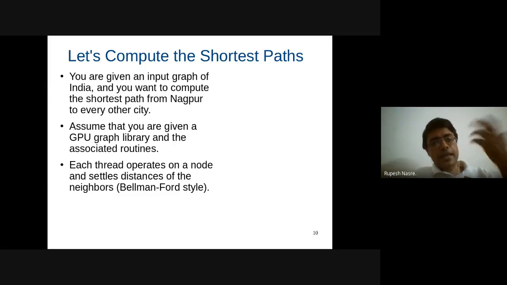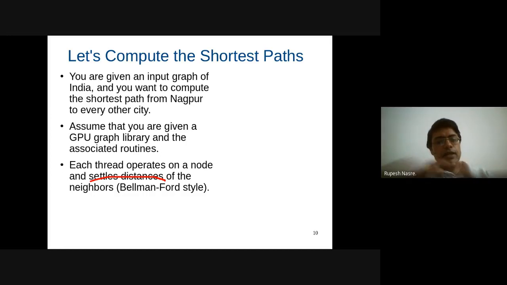Each thread then settles distances. What this means, settling of distances, is essentially in the context of, let's say, Bellman-Ford style or Dijkstra's algorithm. We also say that we relax the edges. What that means is that if I know the distance of a vertex, I am able to compute the distance of its neighbors.